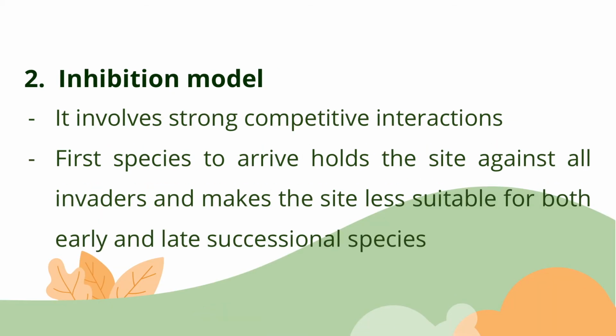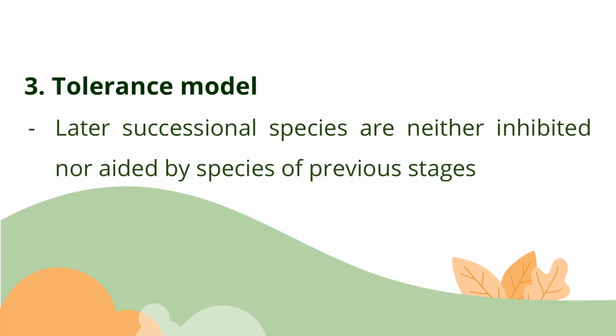The next model is the inhibition model. It involves strong competitive interactions. No one species is completely superior to another, so the first species to arrive holds the site against all invaders and makes the site less suitable for both early and late successional species. The third model is the tolerance model. Later stage species can tolerate low levels of resources and are independent of the species that precede or follow them. The later successional species are neither inhibited nor aided by species of previous stages.